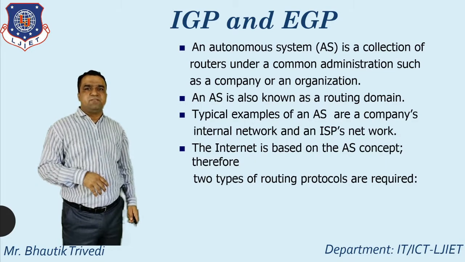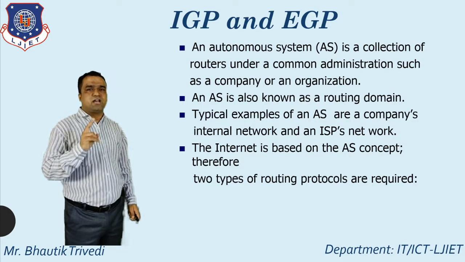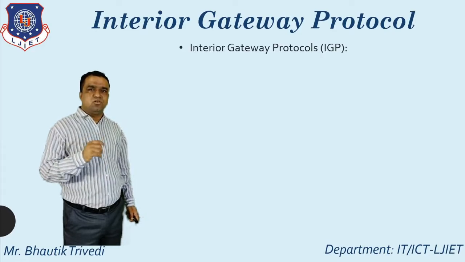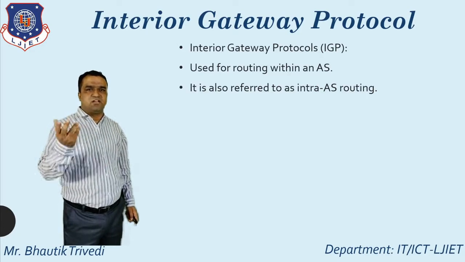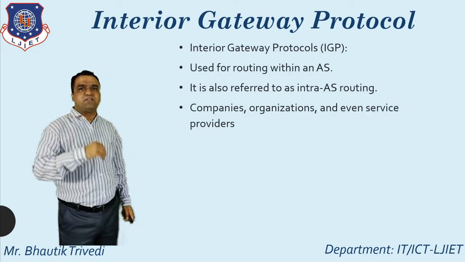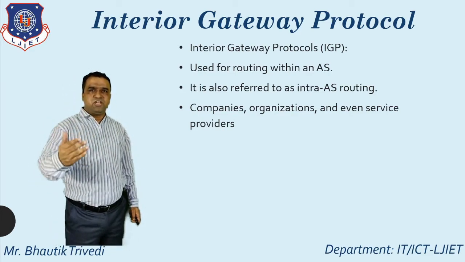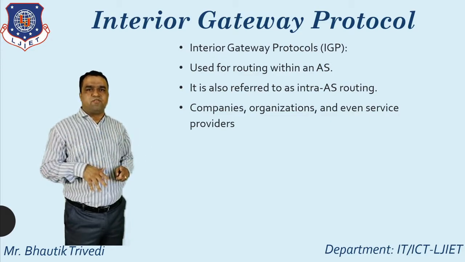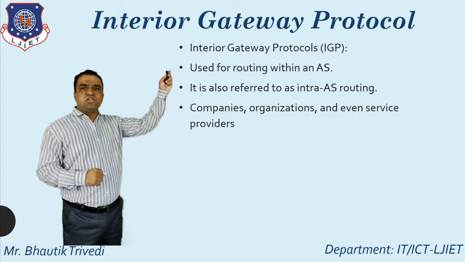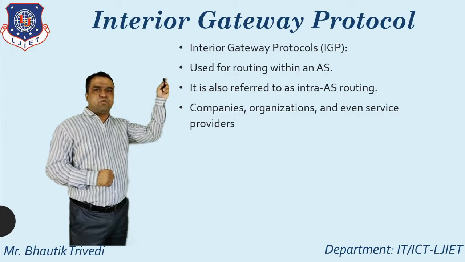So here you see two types of routing protocols are required for this: one is the IGP, and second one is the EGP. Let's start with this. First of all, talk about the IGP, then after that talk about the EGP. Here you see interior gateway protocol.